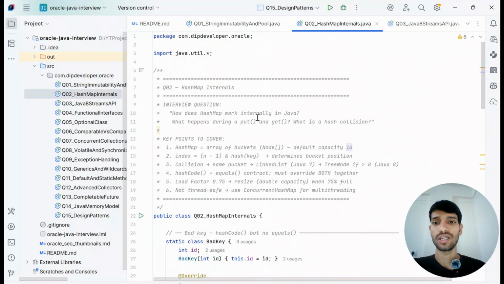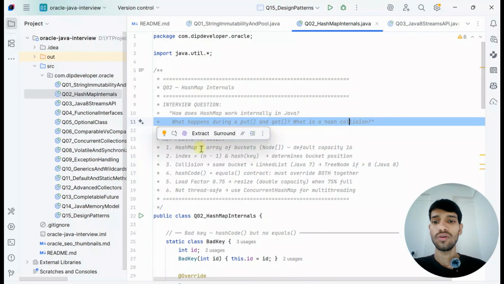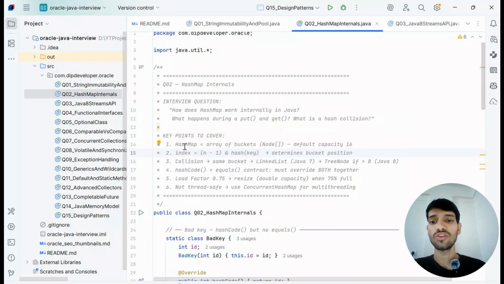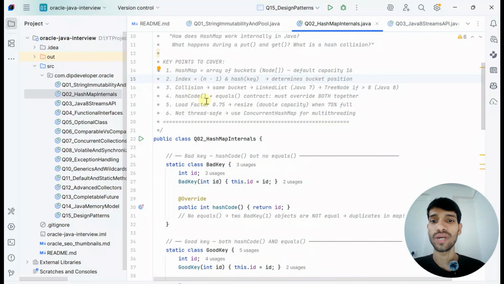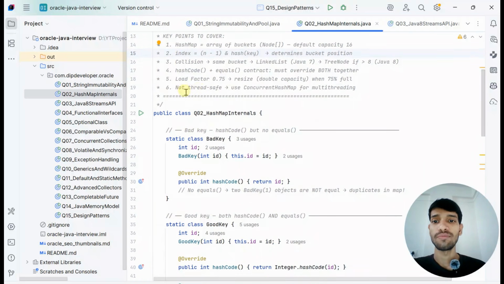HashMap internal working. How does HashMap work internally in Java? What happens during the put or get method, and what are hash collisions? The key points you need to cover are HashMap, indexes, collisions, hashCode, load factors, and thread safety.